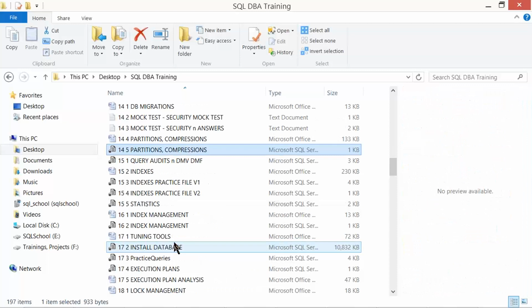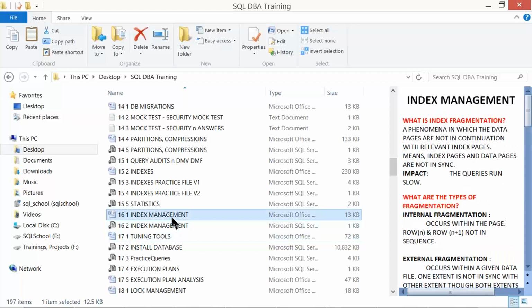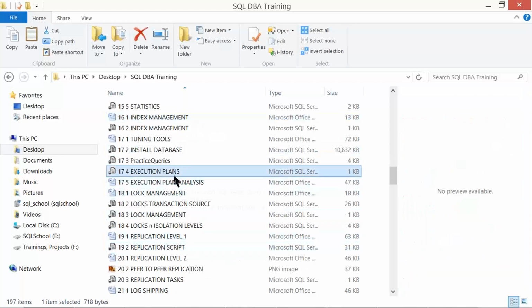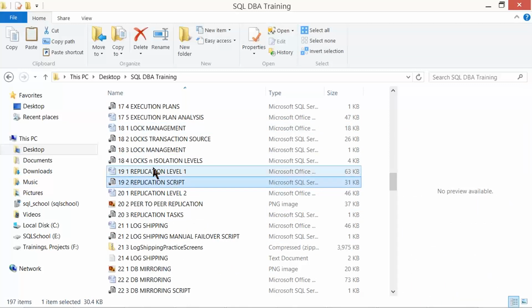Then come partitions, indexes, statistics and tuning tools with index management for query tuning activities with execution plans. Then come log management, replications, different levels of replications and log shipping with mirroring.